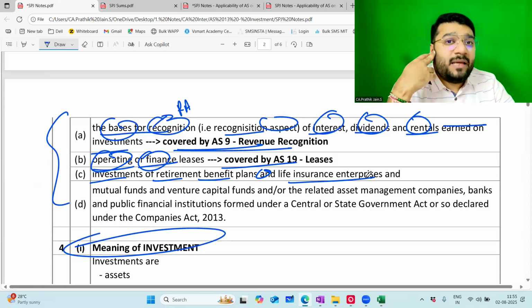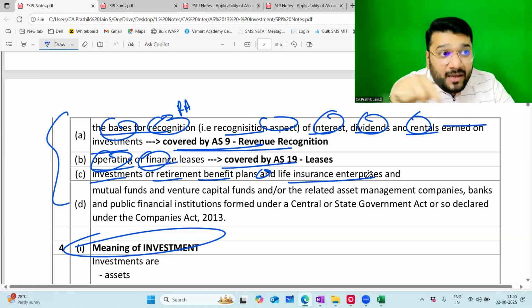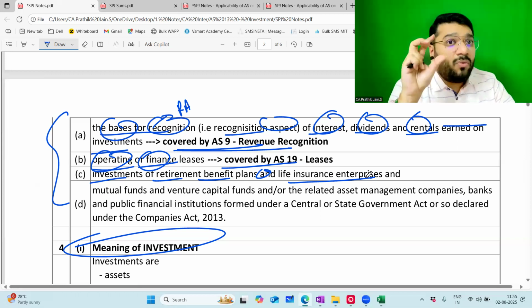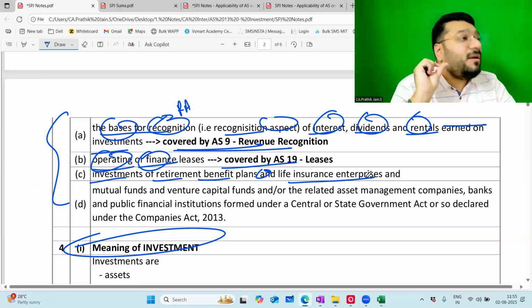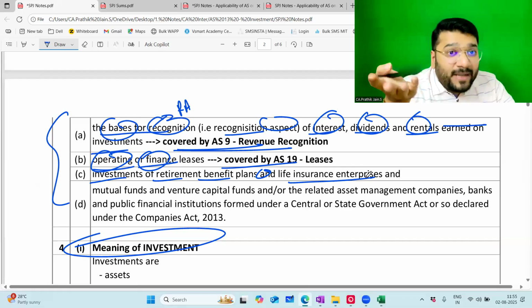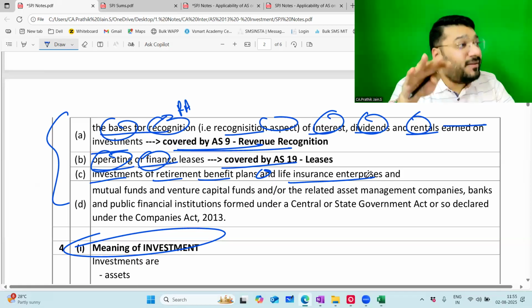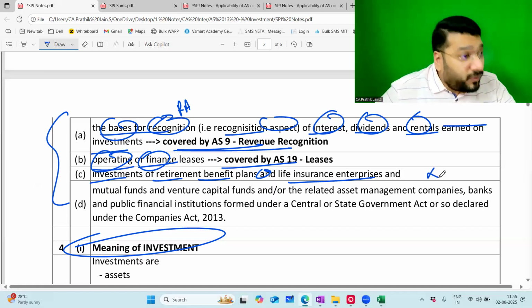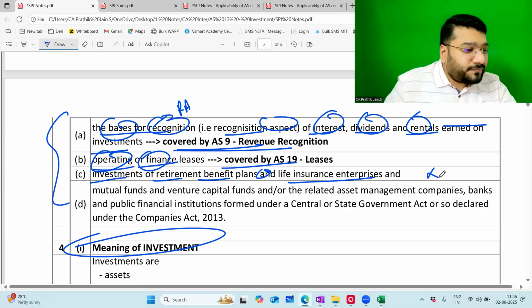So to protect them, he takes life insurance coverage, which means if Mr. X dies, upon his death the entire policy value will go to the family members. So the premium that you pay every month towards the life insurance policy is a kind of investment where you are expecting the return to come in future. That investment is not covered in AS 13. The accounting treatment for that is not covered in AS 13.